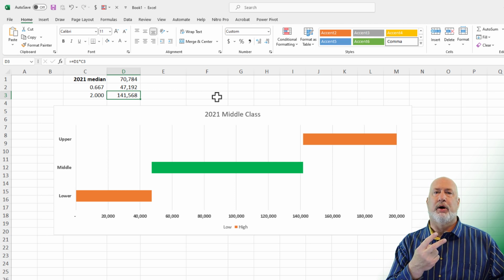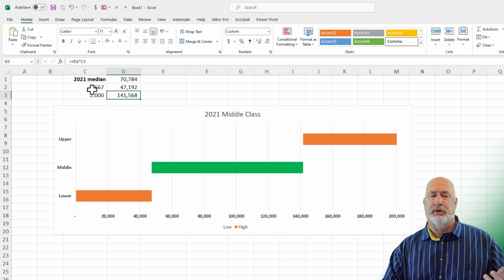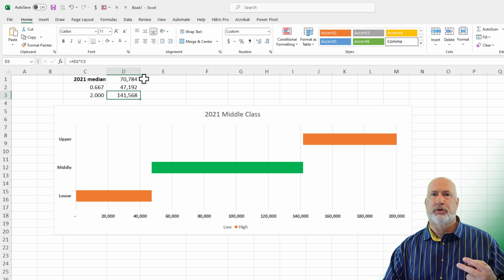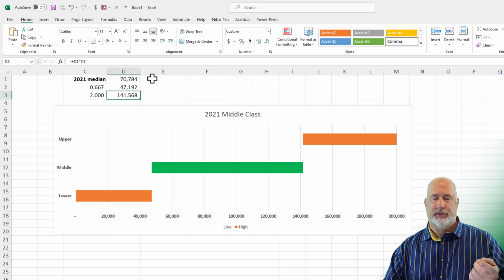Now, there are two other factors that tie in, though. These two numbers don't change, the 0.67 and the 2. The other two factors could change if you're in the middle class or not, even at the same household income. They are the number of people in your house.